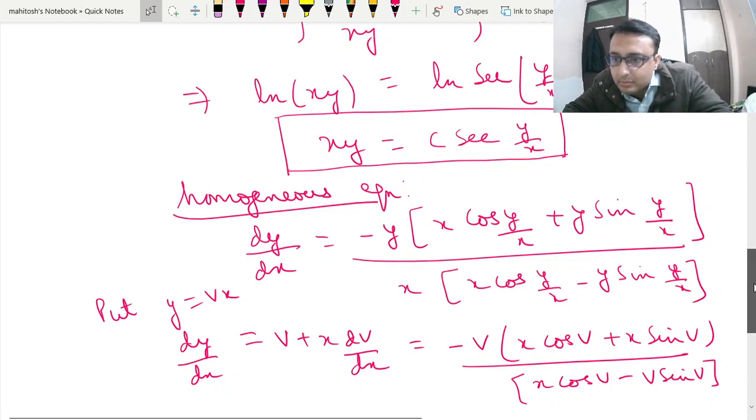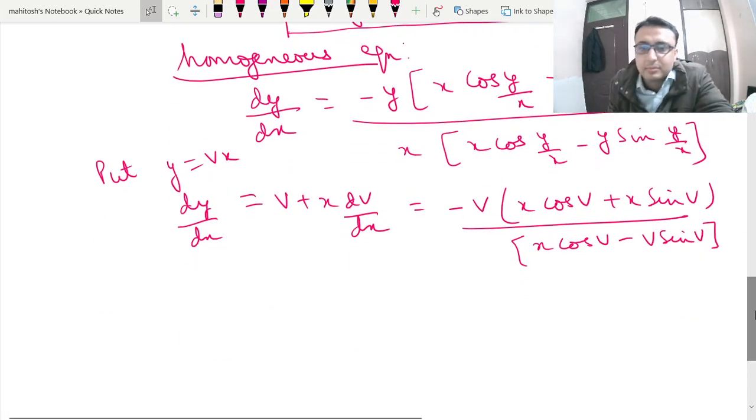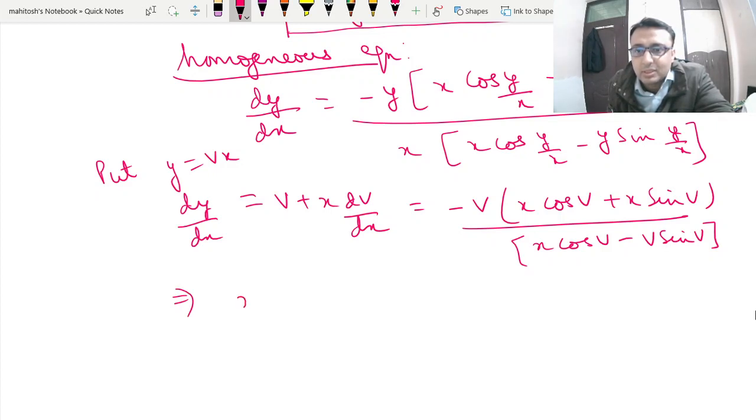Now this will give us x dv by dx. You can see over here that x is cancelling out from all of these. So here we have x dv by dx, and v is left out.